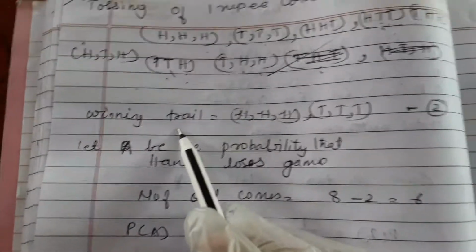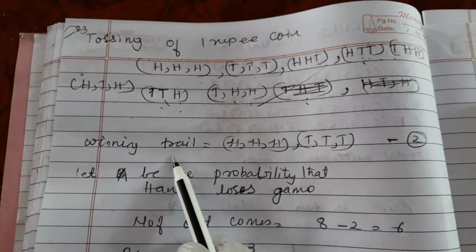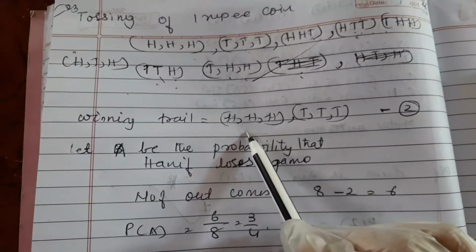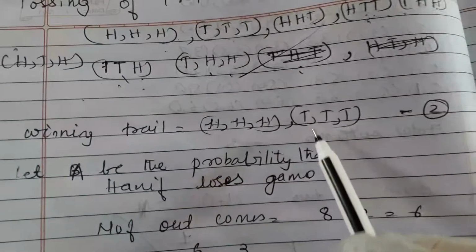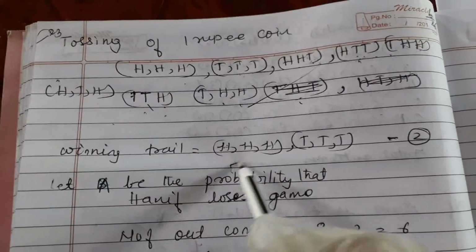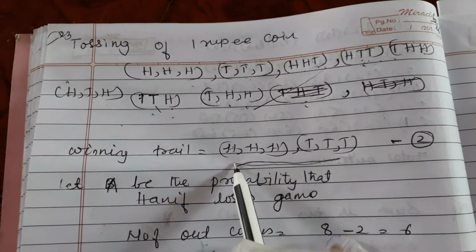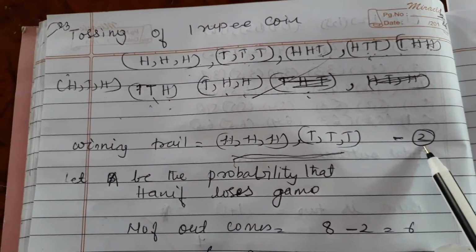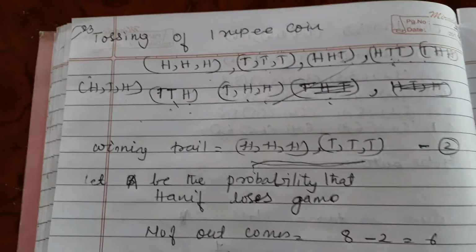So when will he be winning the game? If head comes all 3 times, he will be winning the game. Otherwise, if tail comes all 3 times, he will be winning. So in two possibilities he will be winning the game. That means 2 upon 8.